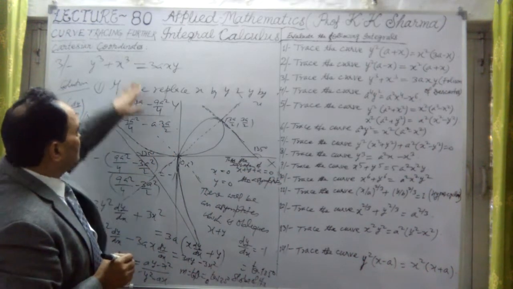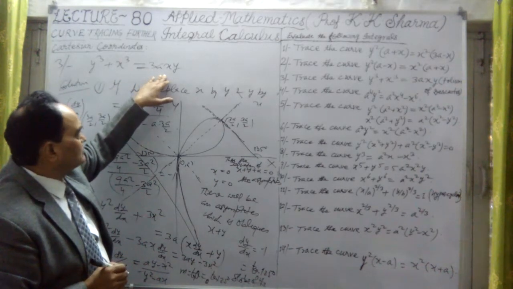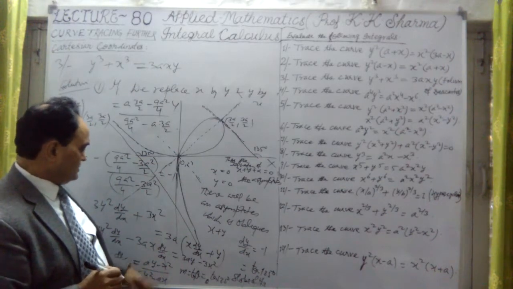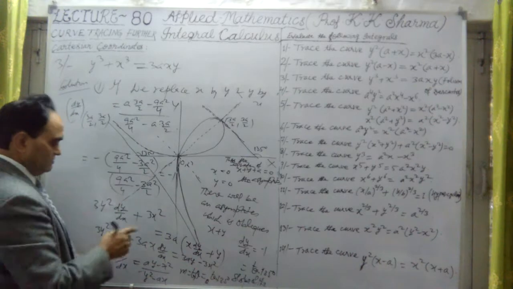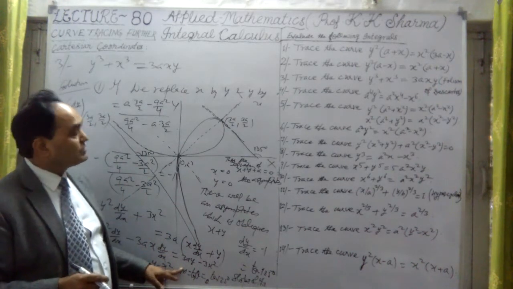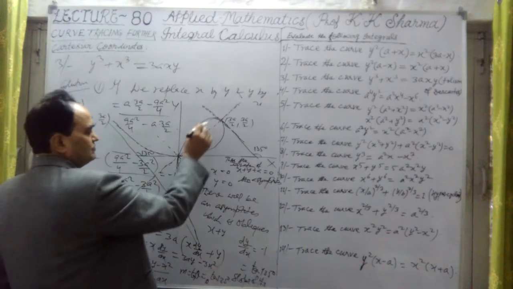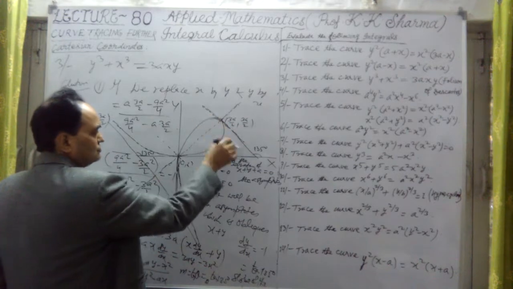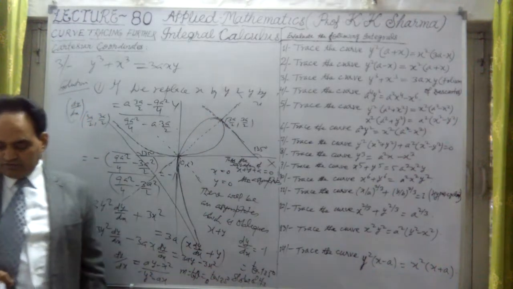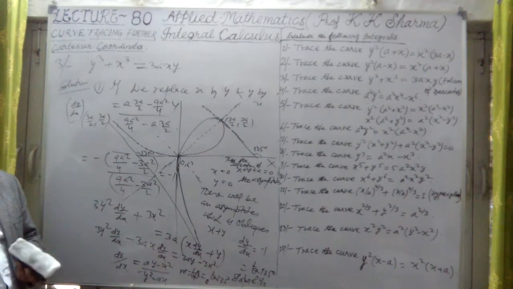If I find the double derivative and equate it to 0, we can see whether a point of inflection is there or not. Calculating the double derivative, we get the next point here. If I equate that to 0, there is no point of inflection here. So this is about the tangent lying at 135 degree. That is how we have calculated this point.